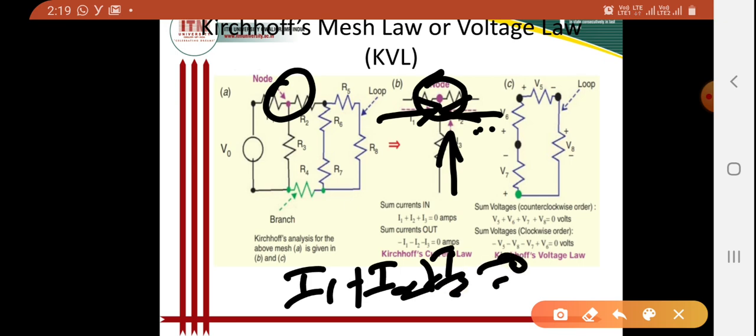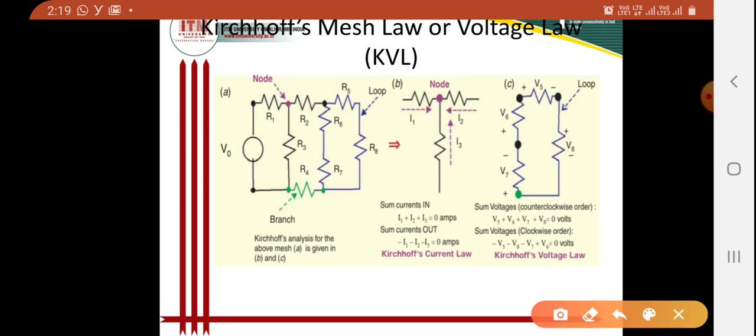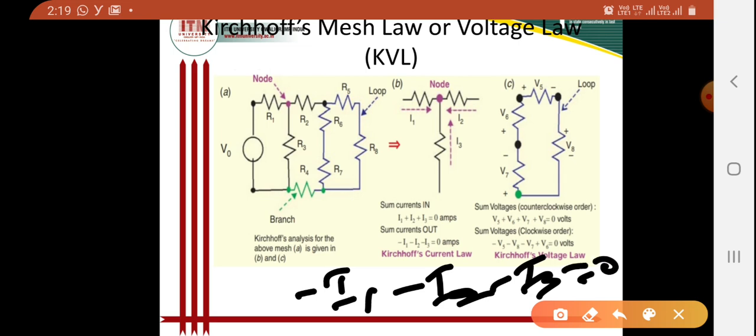Or also, if I assume that the current directions are opposite, then I can write minus I1 minus I2 minus I3 is equal to 0.